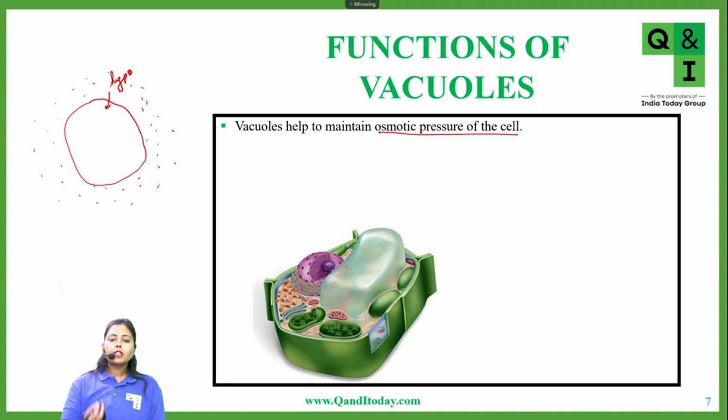Such disturbances are not usually seen when the cell is present inside the living organism. But how is it getting maintained? We have read that when you take an isolated cell and put it in a beaker and change the concentration of the solution, every time the cell was responding to it. But if a similar situation is created inside the body of the organism, then the cell remains stable. So who is maintaining the osmotic pressure of the cell?